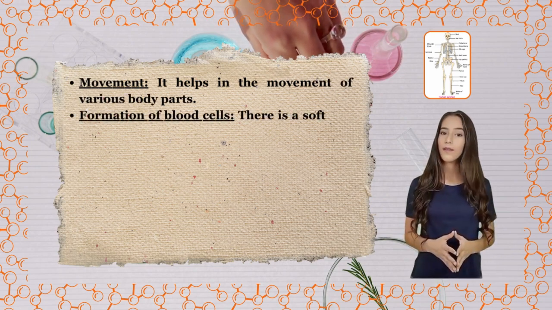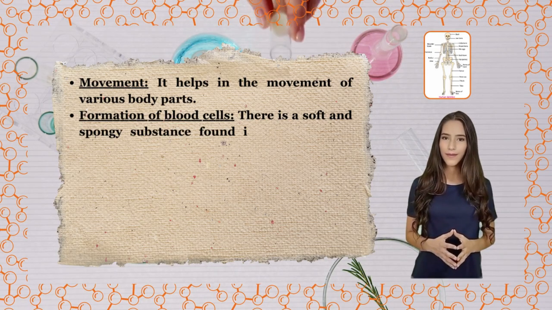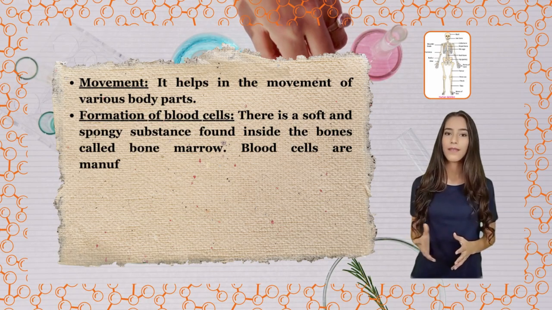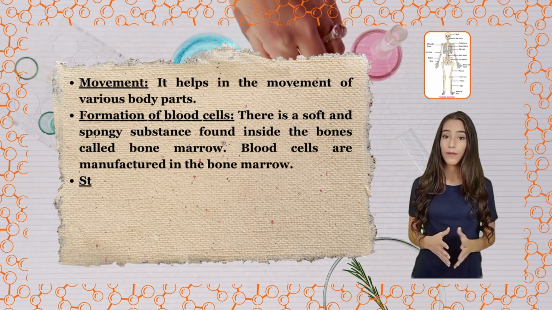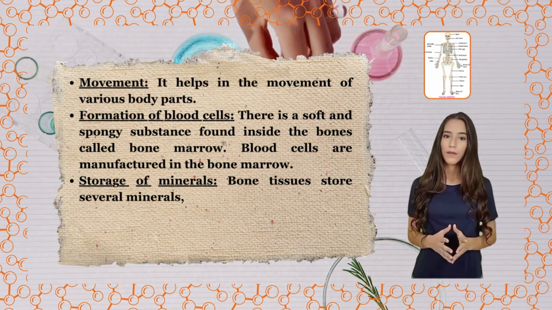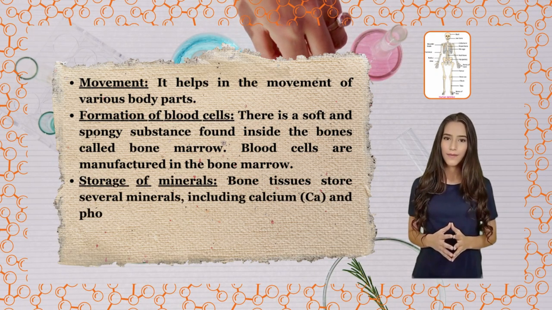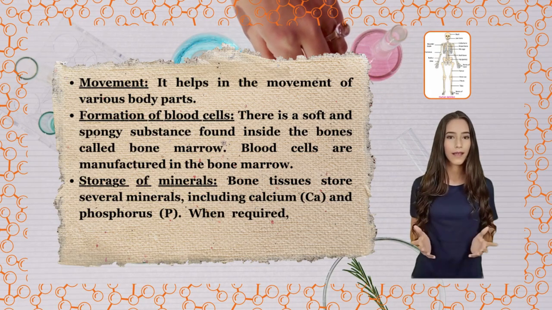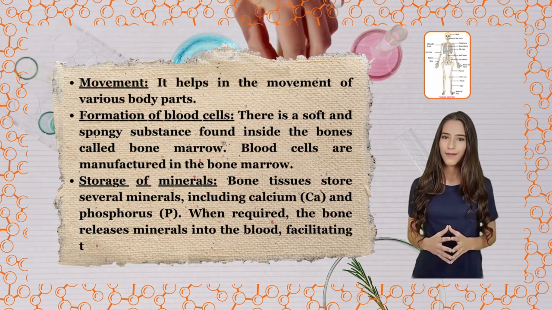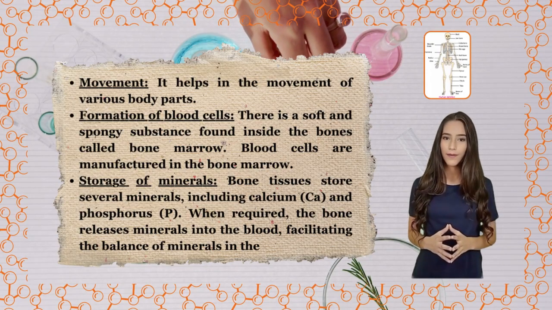Formation of blood cells. There is a soft and spongy substance found inside the bones called bone marrow. Blood cells are manufactured in the bone marrow. Storage of minerals. Bone tissues store several minerals, including calcium, Ca, and phosphorus, P. When required, the bone releases minerals into the blood, facilitating the balance of minerals in the body.